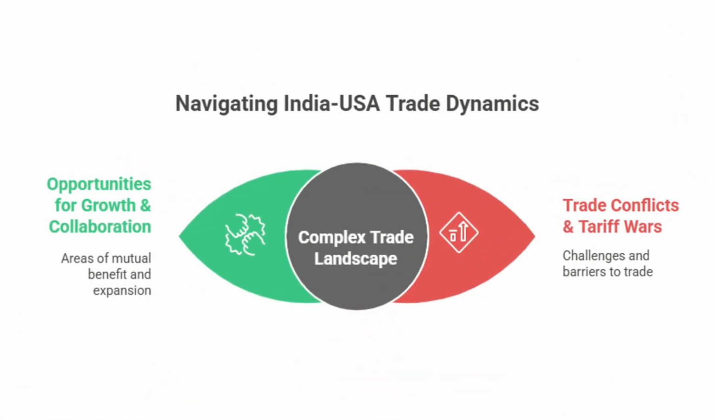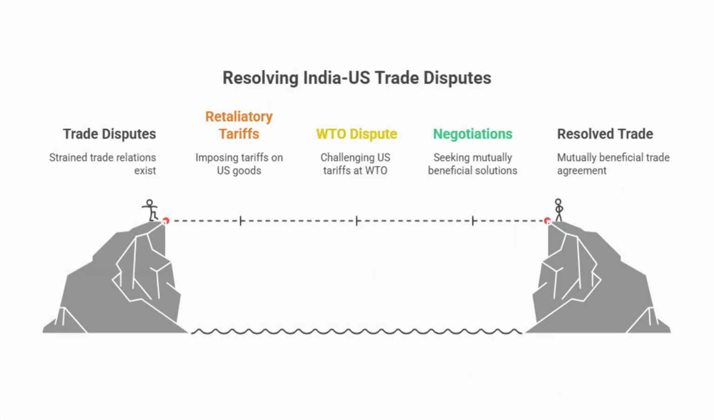Last is the conclusion. As we know, now the whole world is connected to each other directly or indirectly by trade, so its impact is on both countries. This trade conflict and tariff war become challenges and barriers to trade. It impacts opportunities for growth and collaboration. So do not go into a tug of war situation; sit together and negotiate it. It's beneficial for both countries, upcoming futures and generations.